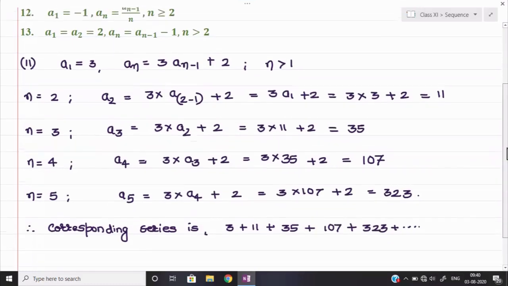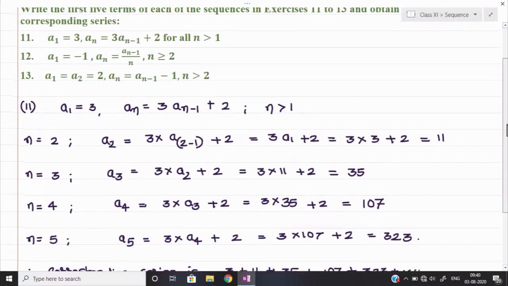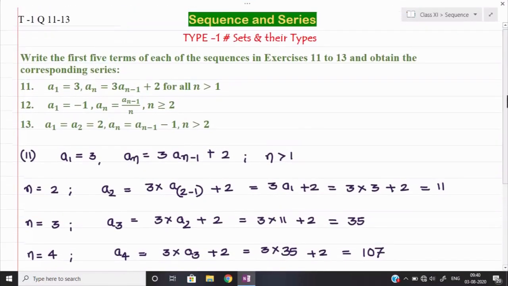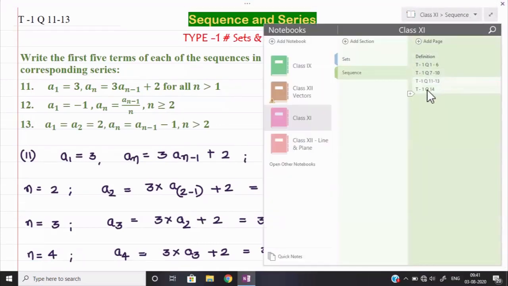I hope so, because it is nothing, just we have to keep the value of n equal to 1, 2, 3, 4, 5, and accordingly we need to find out the answer. If I find any one or two parts are difficult for you, then I will provide you the solution along with the notes. Okay, now let us see the last question of this exercise, that is question number 14.